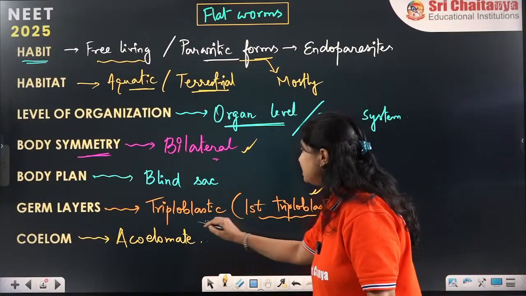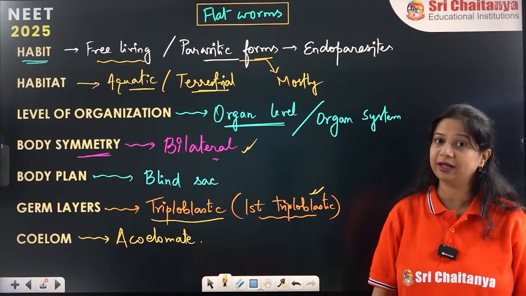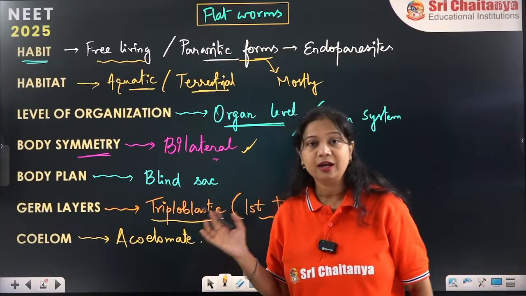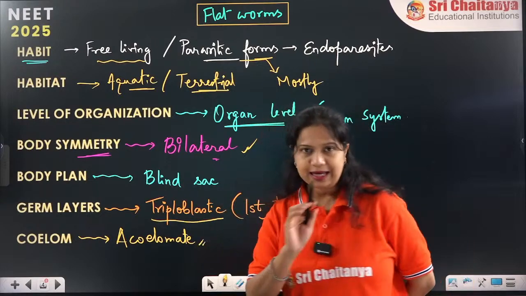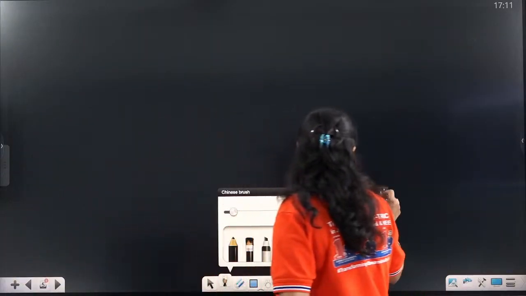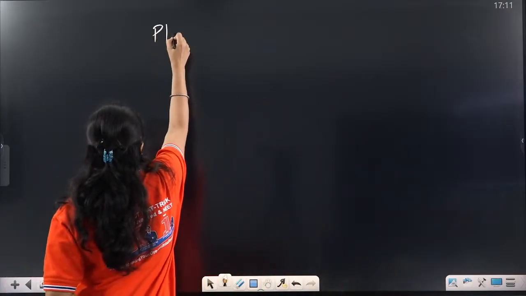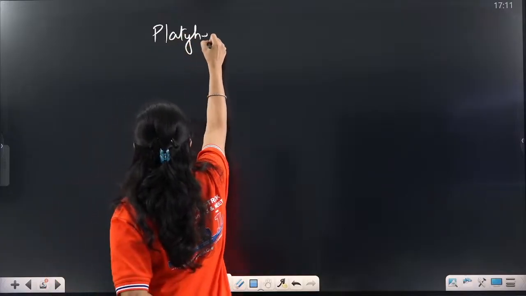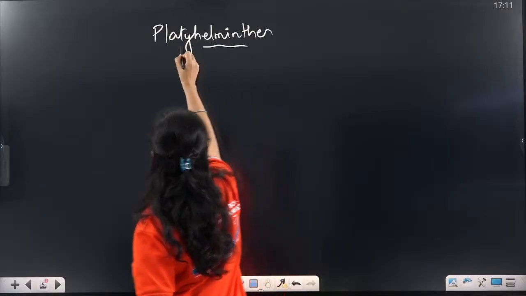Now here, since they have a mesoderm, because it is a triploblastic organism, even after having a third germ layer mesoderm, it is still an acoelomate organism. Now how is that possible? Now coming to the speciality of this phylum. Phylum Platyhelminthes, which we refer to as a milestone phylum. Why?